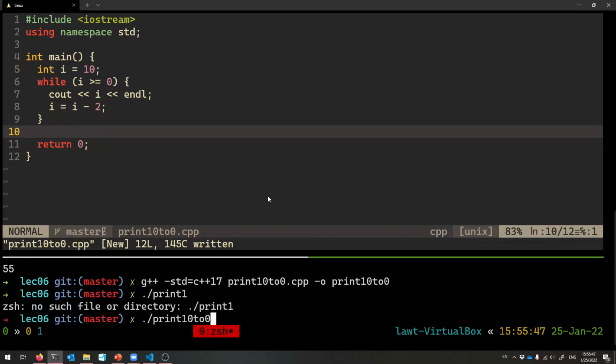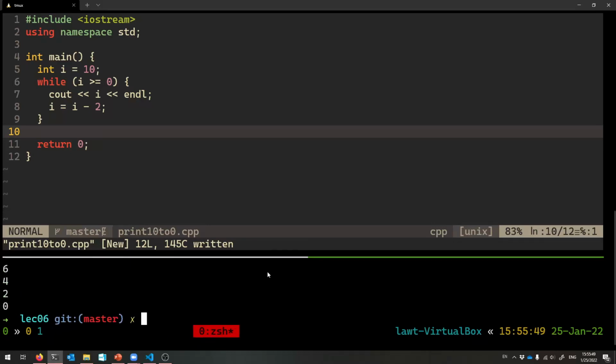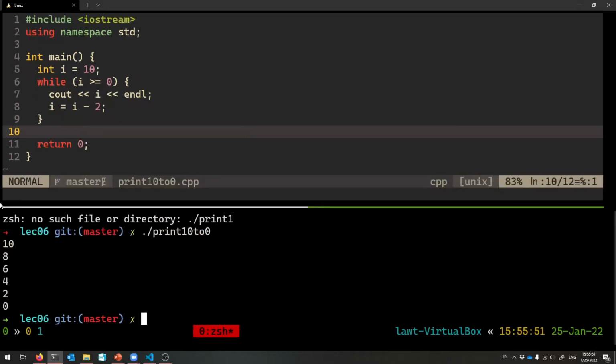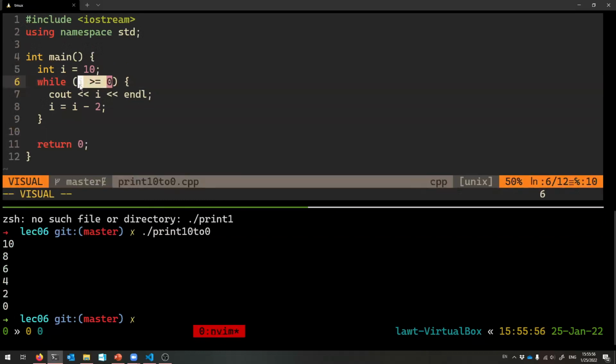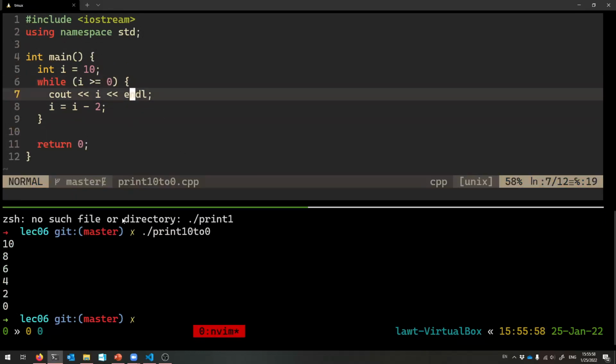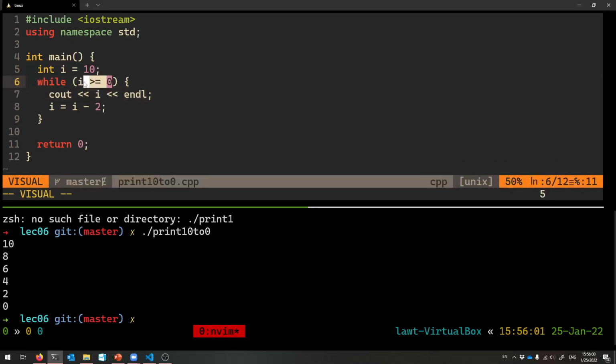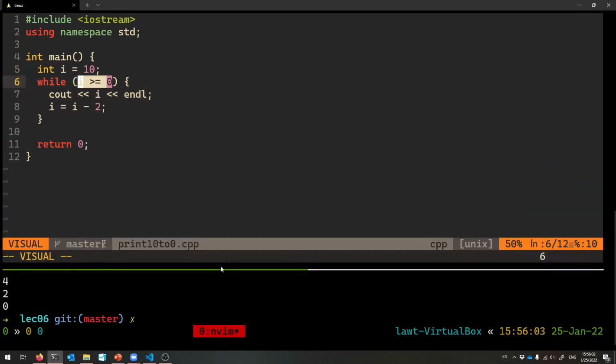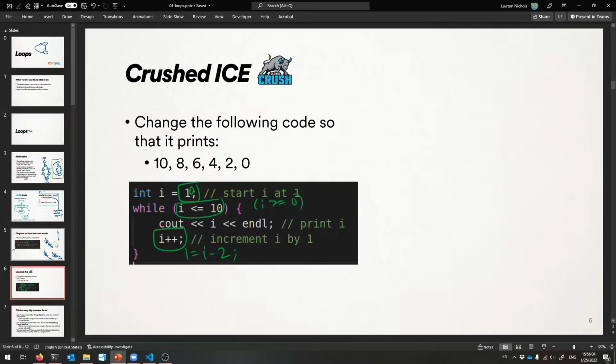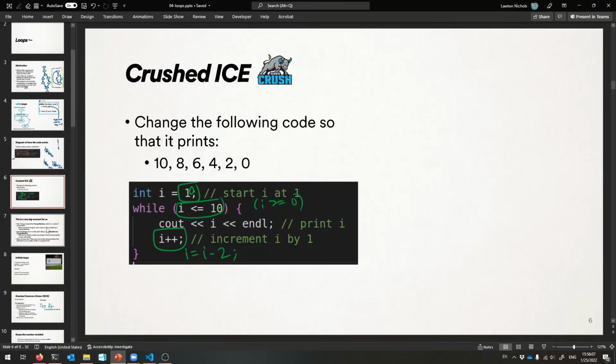And so here's how it's doing. 10, 8, 6, 4, 2, 0. And so it stops once i hits 0. That's the last time this is true. Okay? So think about why it couldn't be the original condition, and we'll talk about infinite loops later. All right. So that's that.